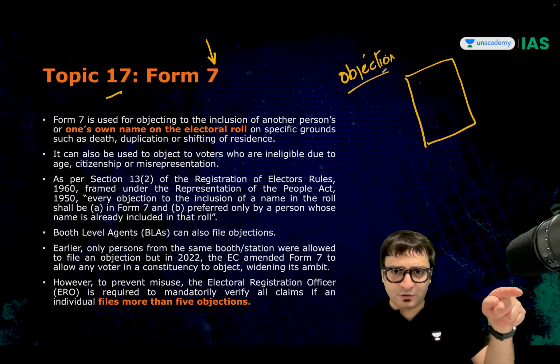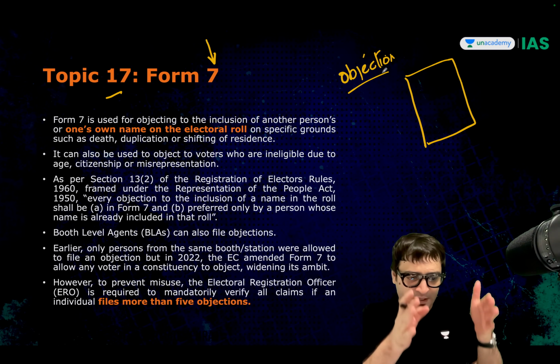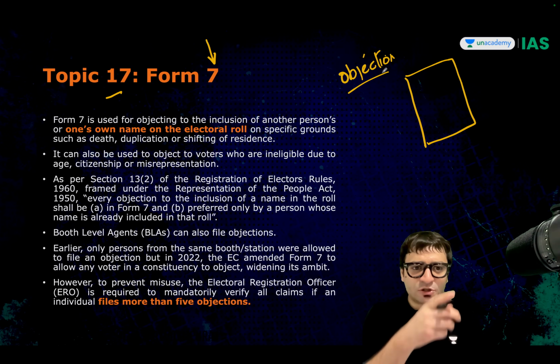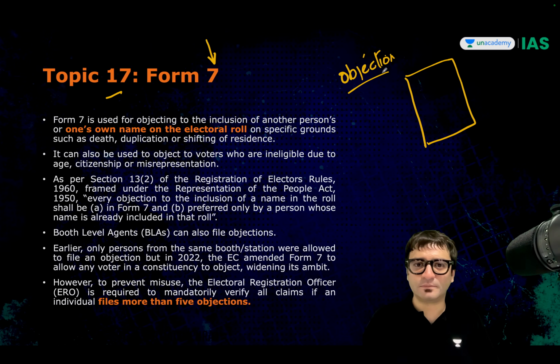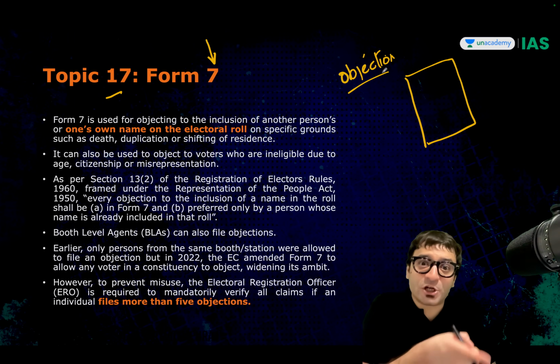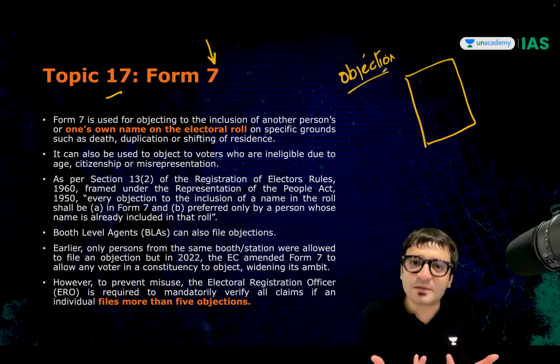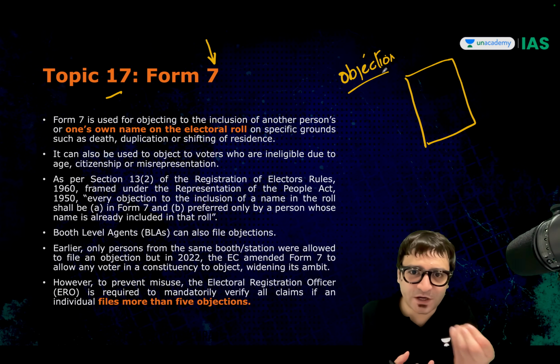That this particular individual's name is on the electoral roll, but it should not have been. Why? Because he is not a voter of this constituency. Because he is dead. Because he is less than 18 years of age. Because he is no longer a citizen of India. So you are objecting. It's a good thing, because you are helping in the purification of the electoral rolls.